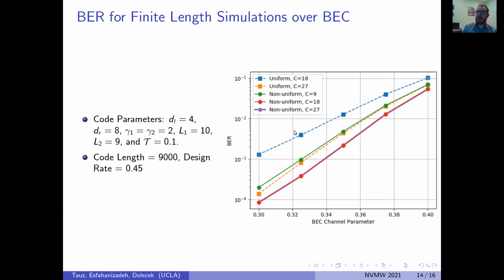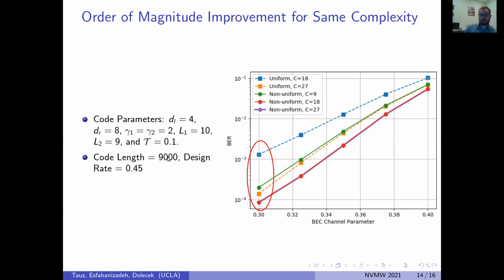Now we demonstrate how our codes perform in the finite length regime. The following is the average bit error rate averaged over many realizations of the code in the ensemble. The code length is 9,000 and the design rate is 0.45. First, observe this circle. The blue curve and the red curve have the same window size complexity, where the blue curve is a uniform decoder and the red curve is our non-uniform decoder. We can clearly see the magnitude of improvement in the bit error rate, even though they have the same exact decoding complexity.